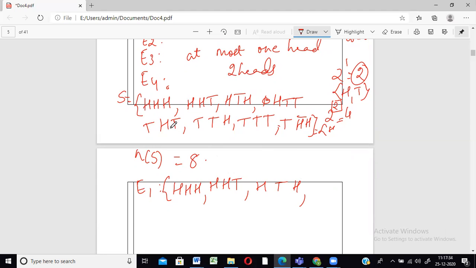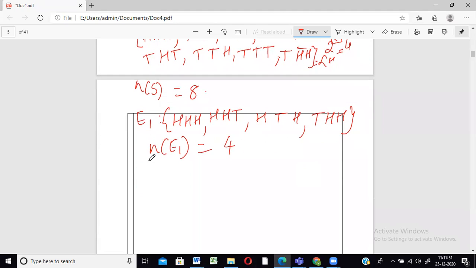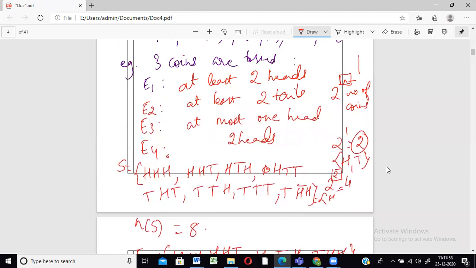So that will also not do. This one will also not do, this has only got one head. This has only got one head. This one will do, T H H. Right? So the elements in event 1 are 1, 2, 3, 4, so that's equal to 4. Counting is not a problem, so we'll just quickly note down the elements in that particular event.